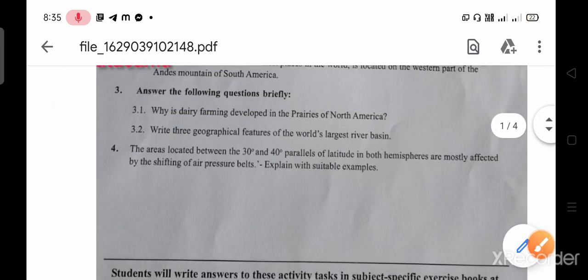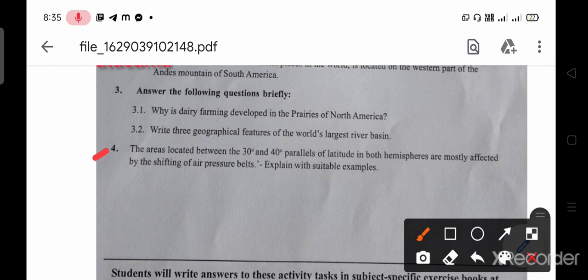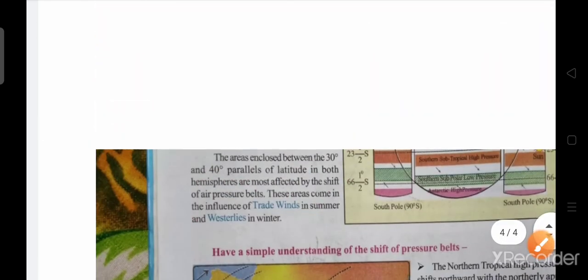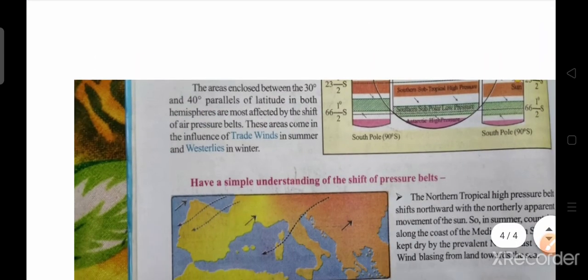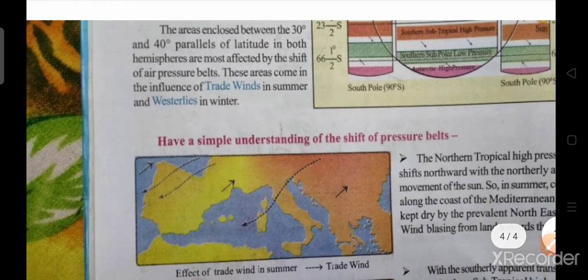Next question. Question 4. The areas located between the 30° and 40° parallels of latitude in both hemispheres are mostly affected by the shifting of air pressure belts. Explain with a suitable example. The answer: the areas enclosed between the 30° and 40° parallels of latitude in both hemispheres are most affected by the shift of air pressure belts.